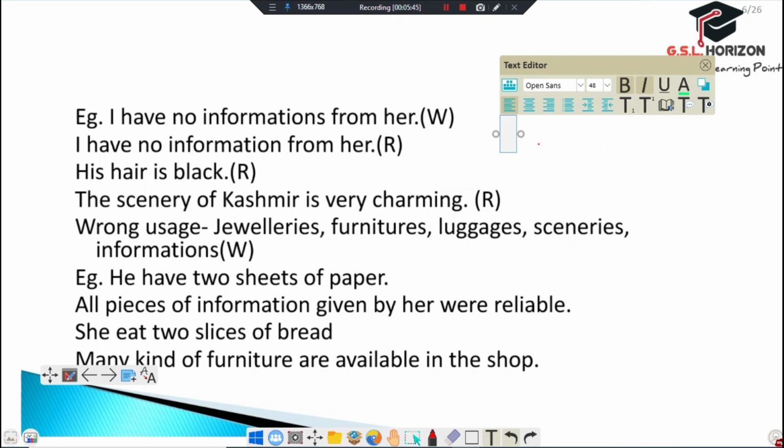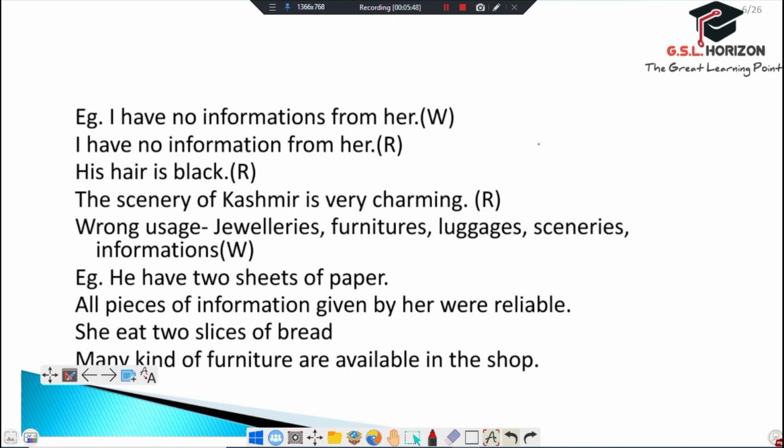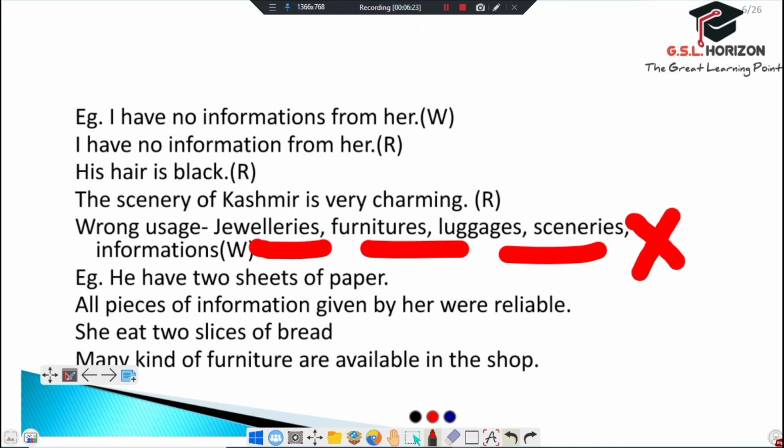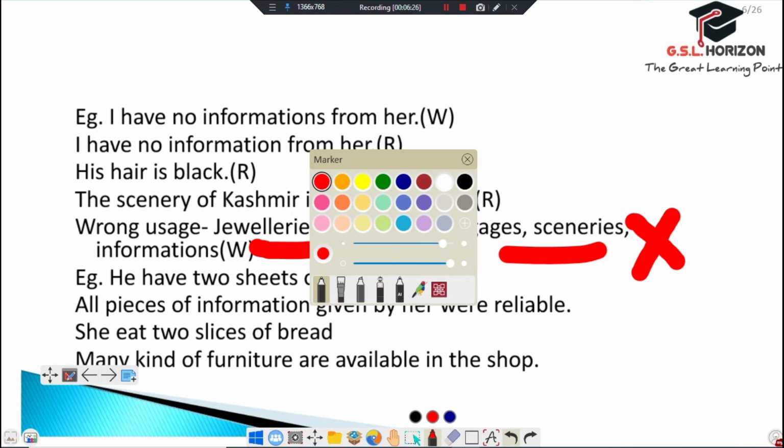So comes the next one. The scenery of Kashmir is very charming. Here it is scenery. We can't make it sceneries. I can't use ies with it. Then it becomes wrong. Guys, wrong uses are like jewelries, furnitures, luggages, sceneries, informations, etc. These are wrong uses.